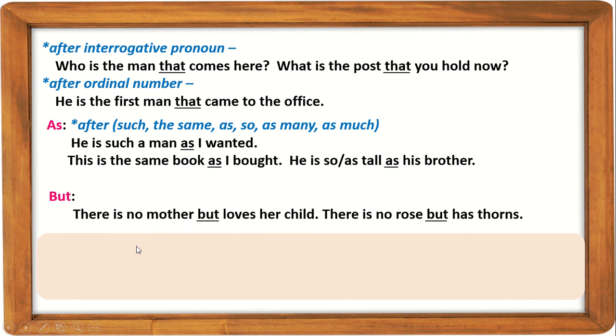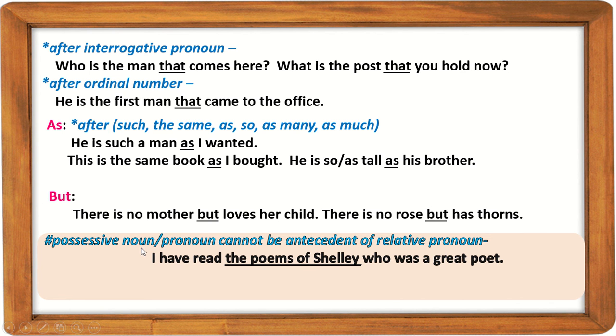You should remember that a possessive noun or pronoun cannot be the antecedent of a relative pronoun. Look at the example. I have read the poems of Shelley, who was a great poet. It's a correct sentence. But if I would say, I have read Shelley's poems, who was a great poet, that would be wrong.